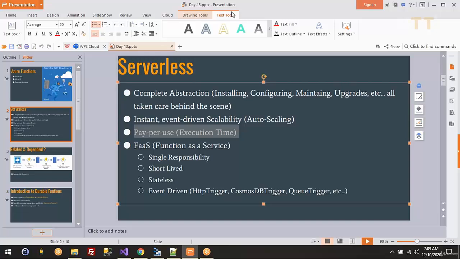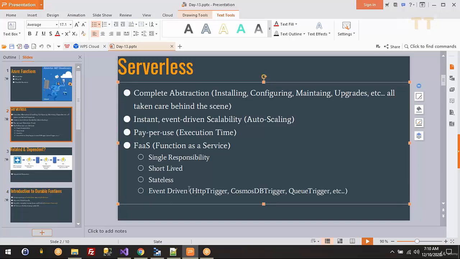And you might have also heard this term, function as a service. We discussed infrastructure as a service, platform as a service, software as a service. This is function as a service, because your function is going to do just one task. The responsibility of your function is to just do one task and do it well. These are some characteristics. This is single responsibility because it does one task. The execution time is also short, and it is stateless. Anyway, all your web applications or HTTP are stateless. And it is event driven.